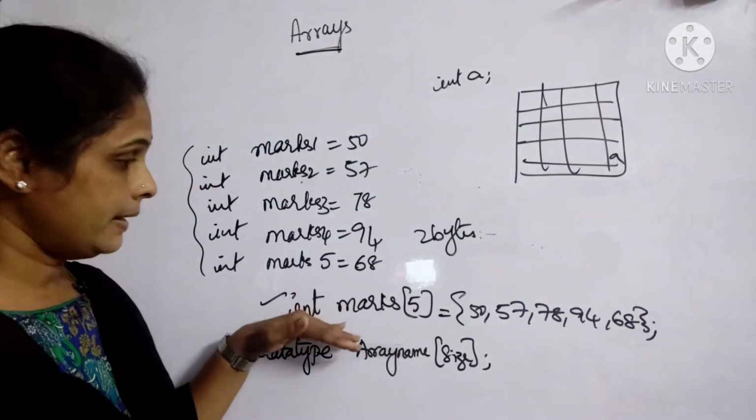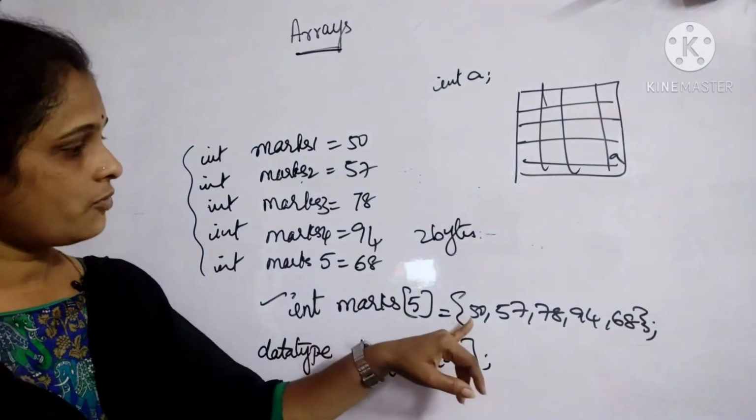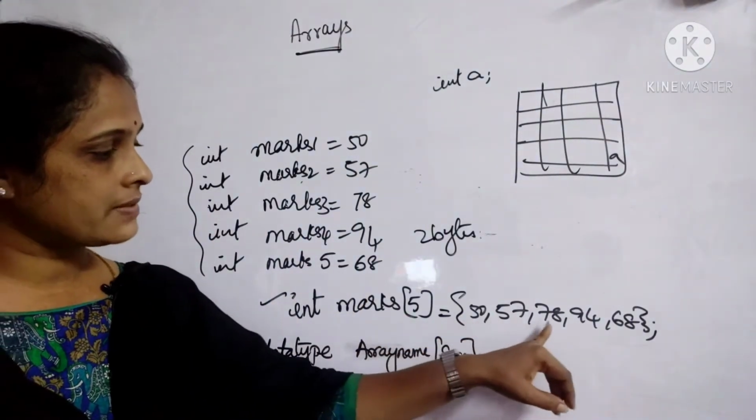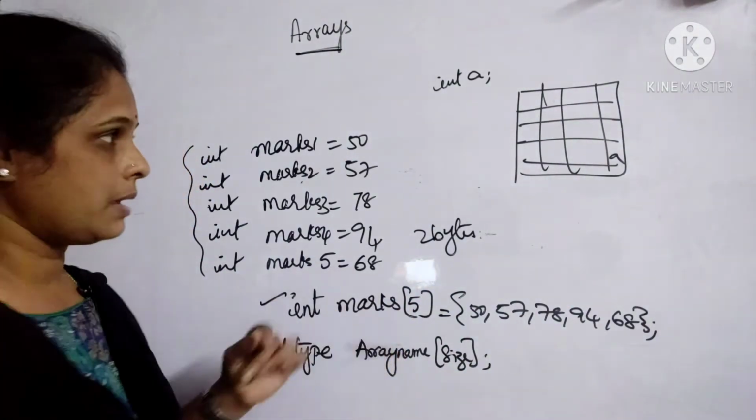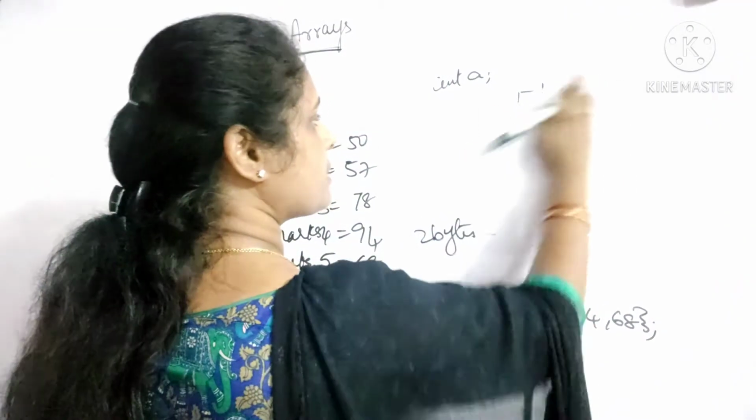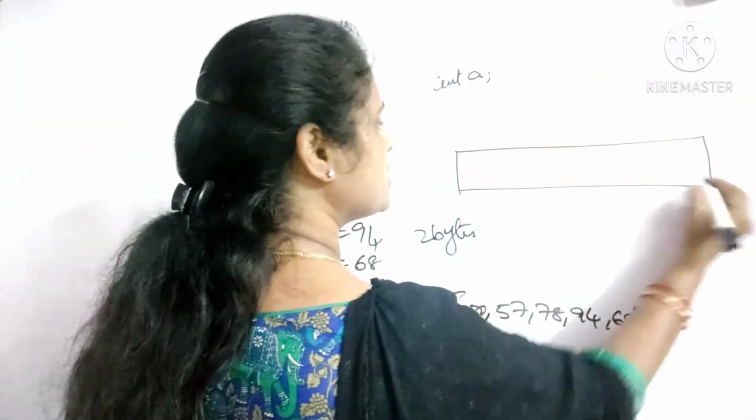Now let us come to how it is stored inside the computer's memory. We have 50, 57, 78, 94 and 68 here under the name marks. Inside the computer's memory, it will be stored in continuous locations.